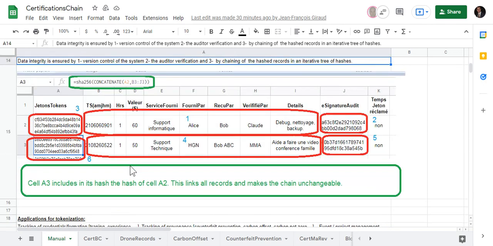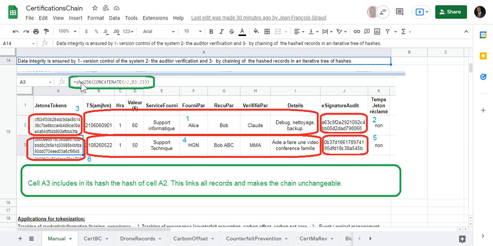So the way that we do this is with a SHA-256, which is a very common hash function that's used in the crypto space and with cryptocurrency. So an example here, we have a record one that is verified by an auditor, inspector, designer, and then the hash is here.